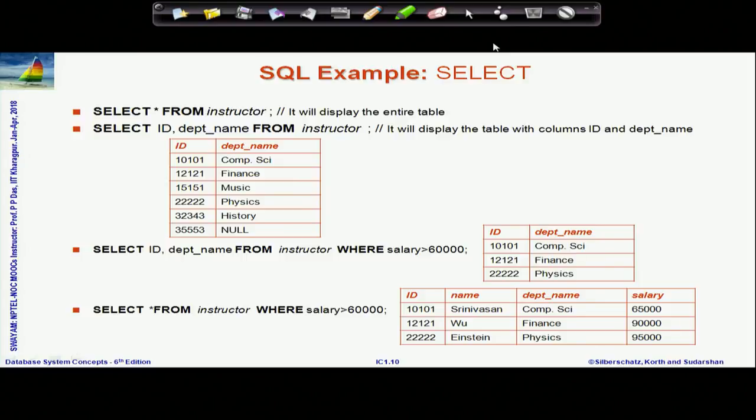In this case, in the output there will be two columns, ID and department name, like the second query, but only those IDs and department names will be shown where the salary is greater than 60,000. Whichever record satisfies this condition will be shown. The last one shows the same query, but we are now outputting all the attribute values.